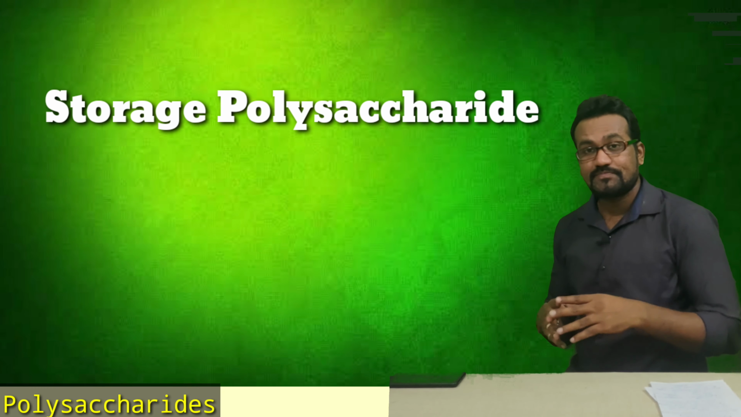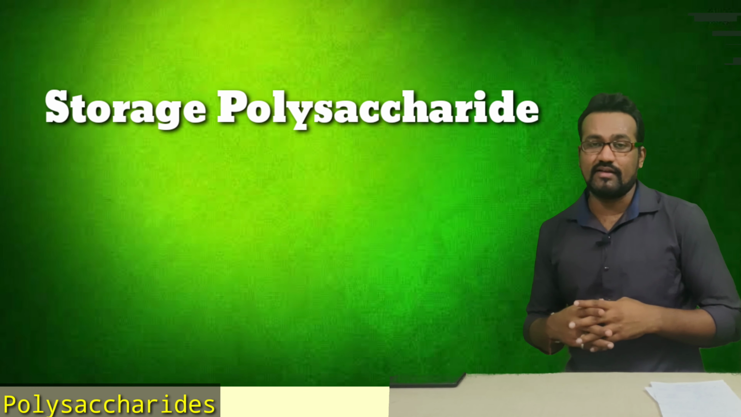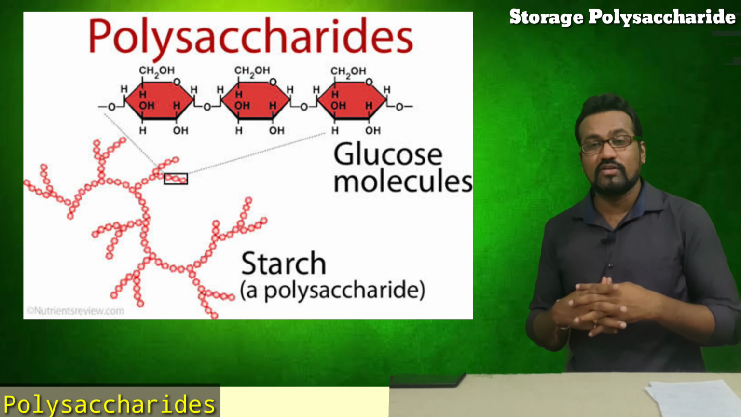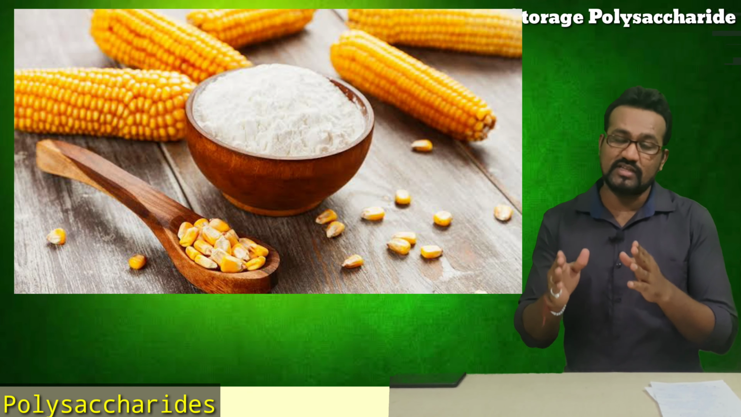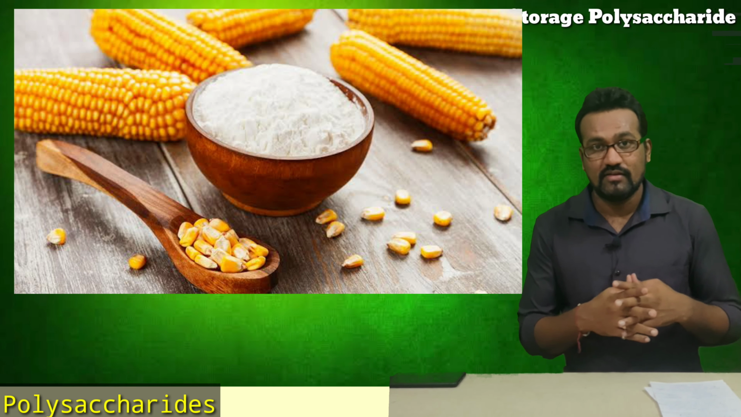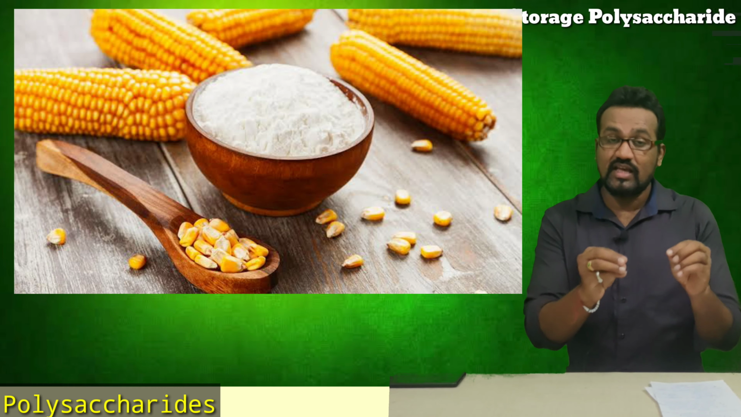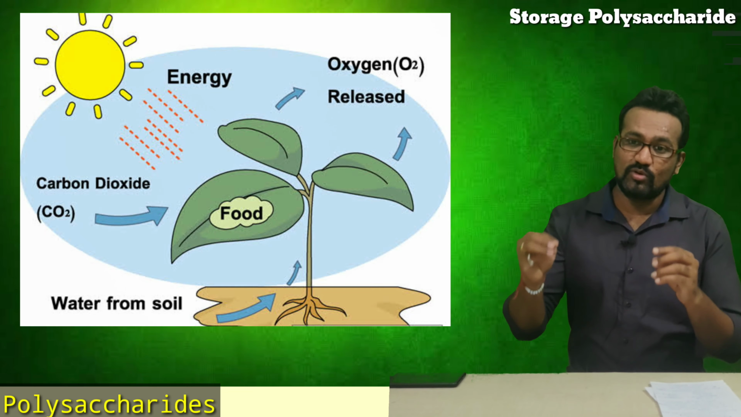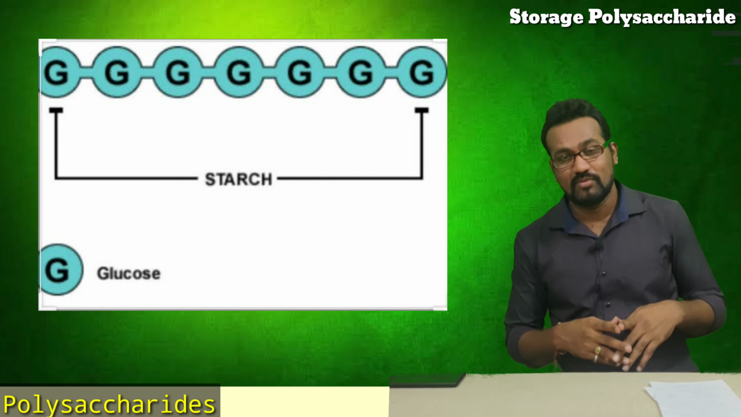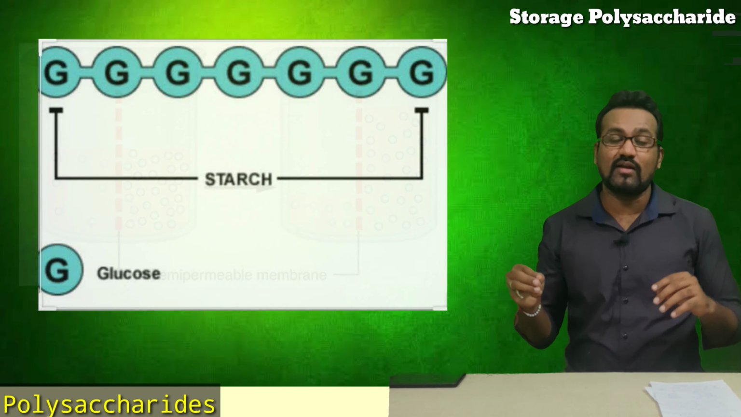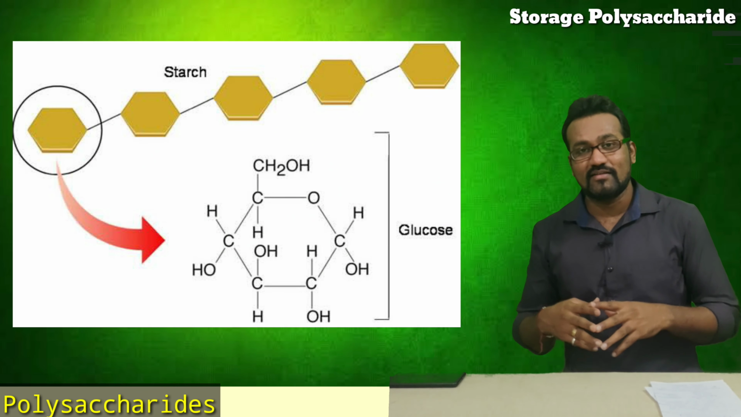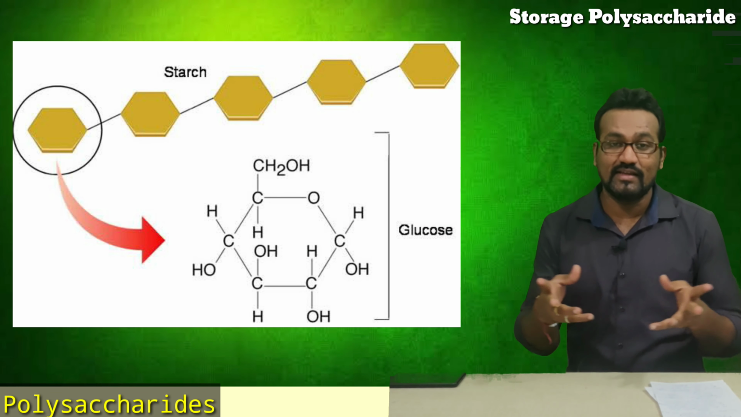First we will start with the storage polysaccharides, those polysaccharides involved in the storage function. The first molecule is starch. The starch molecule is very famous because starch is generally stored in the plant as its food material in starch granules. By photosynthesis the plant produces glucose, but this glucose does not remain separate, because separate glucose molecules would affect the osmolarity of the cell. So to take care of that, the plant joins all these glucose molecules and creates starch.